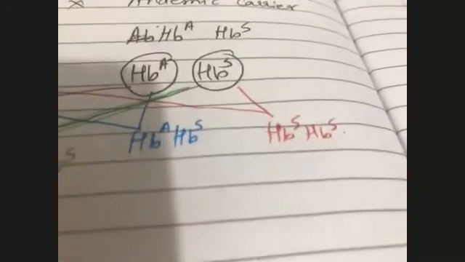Are you getting this part? This is the normal one until now. Correct or no? So here you are getting the ratio as 1 normal, 2 carrier, and 1 anemic person. But this anemic person is said to be sickle cell anemia. Why do I call this anemic person as sickle cell anemia?